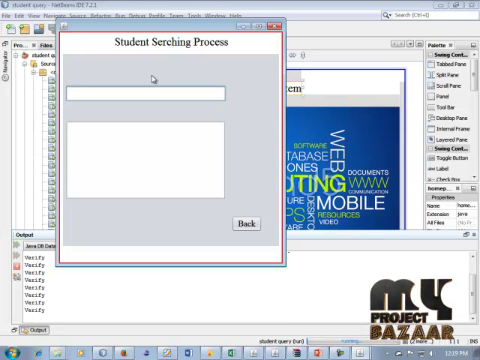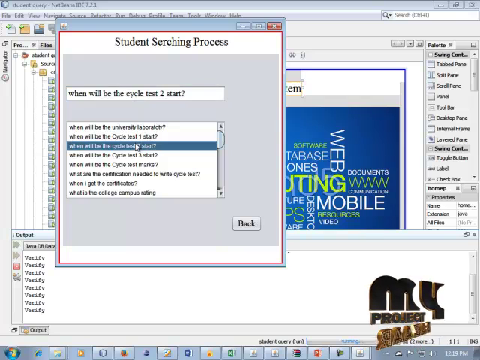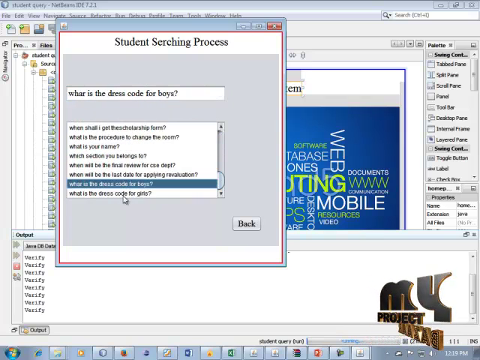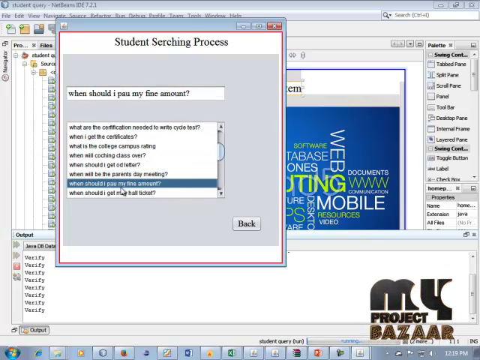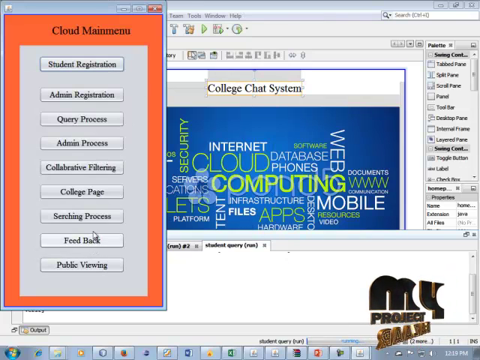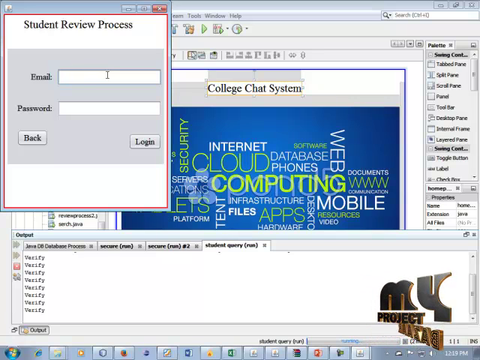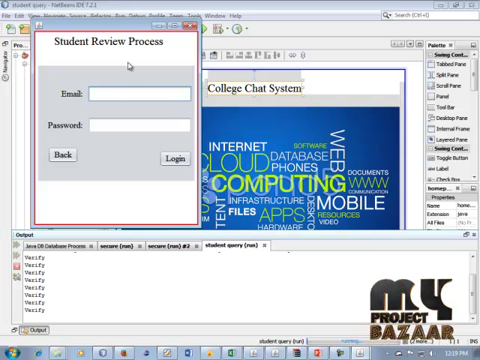So it is a searching process. All of the information can be displayed in this process. Exam result, exam information, codes and all of the information can be displayed in this process. It is a basic sample of the searching process. So click this back button. Feedback: if a student gives feedback, it can be displayed in this process and it can be viewed by admin.